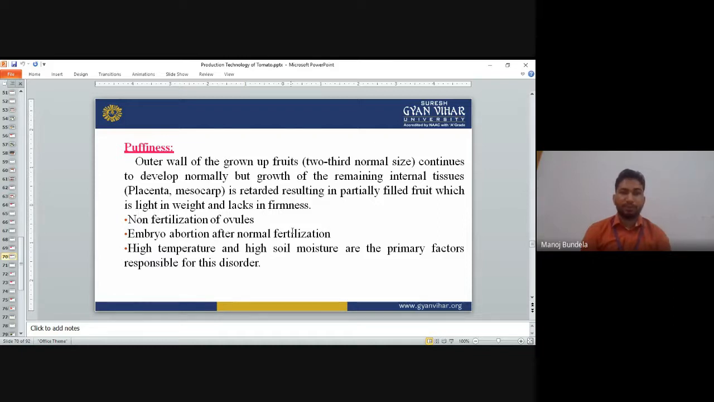Puffiness is mainly due to non-fertilization of the ovule, meaning fertilization does not occur. It can also happen if embryo abortion occurs after normal fertilization. Due to that, the inside part of the fruit will not develop. High temperature and high soil moisture are the primary factors responsible for this disorder. If the temperature is high, the fruits will not develop properly, and high soil moisture will also cause puffiness.